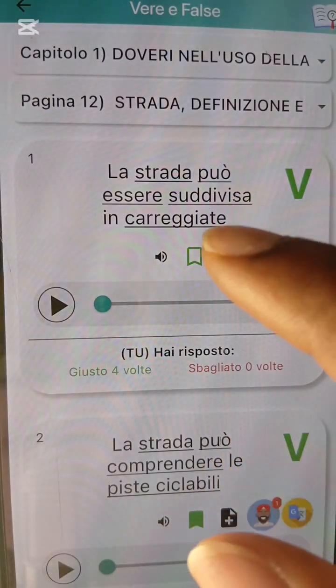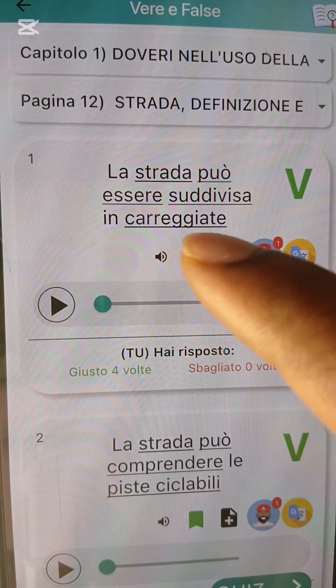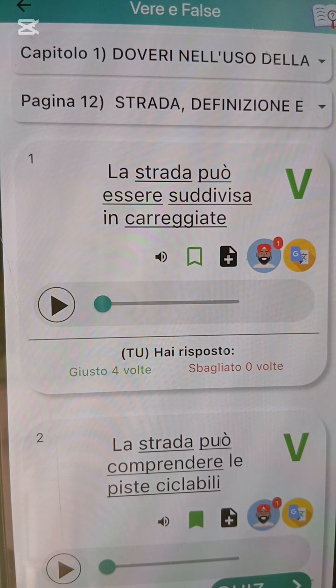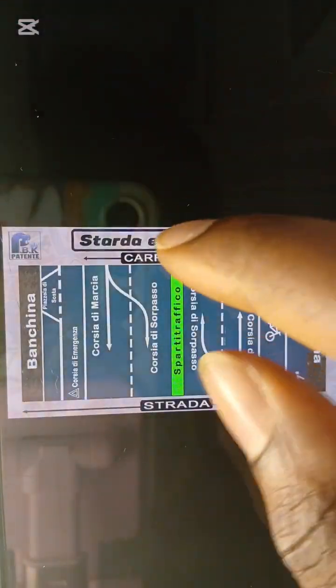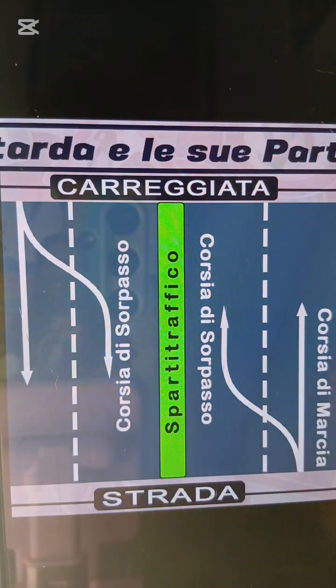He said the road can be what? Can be divided into what? Into carriageways. And what divides the road into carriageways? Spartitraffico. They call it spartitraffico. I will show you the picture of what spartitraffico is. This green one in the middle. This is what? Spartitraffico.